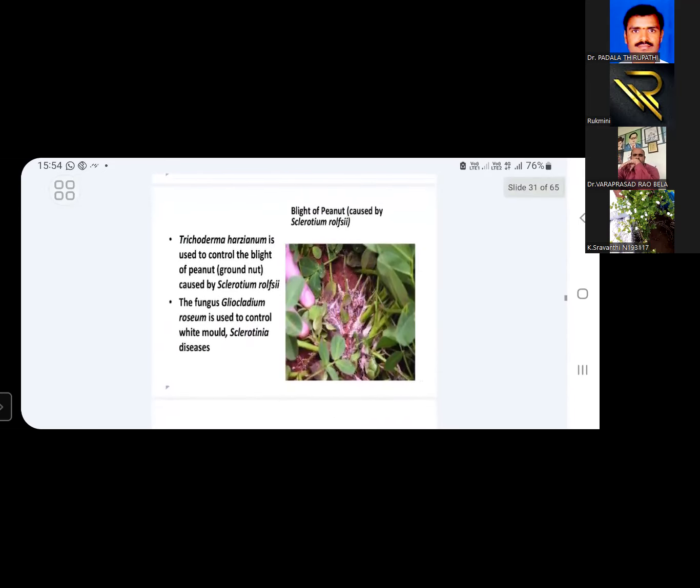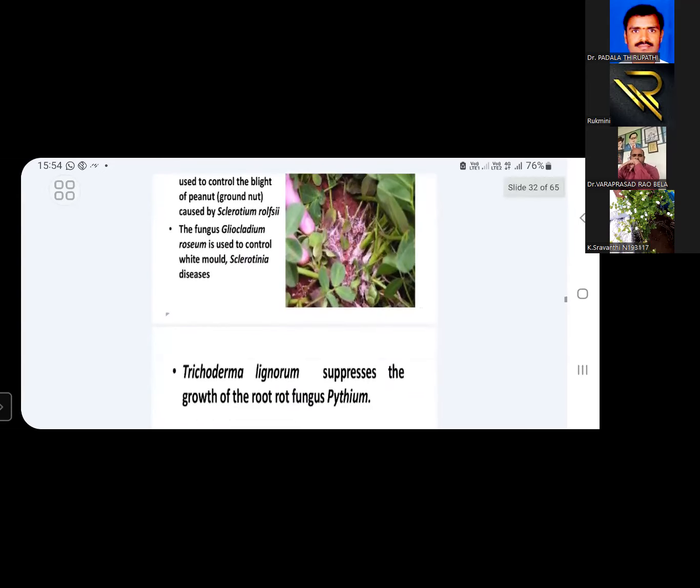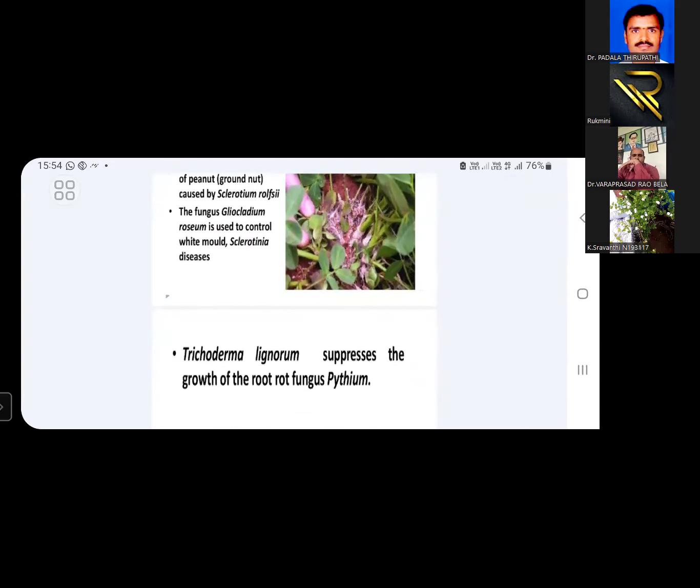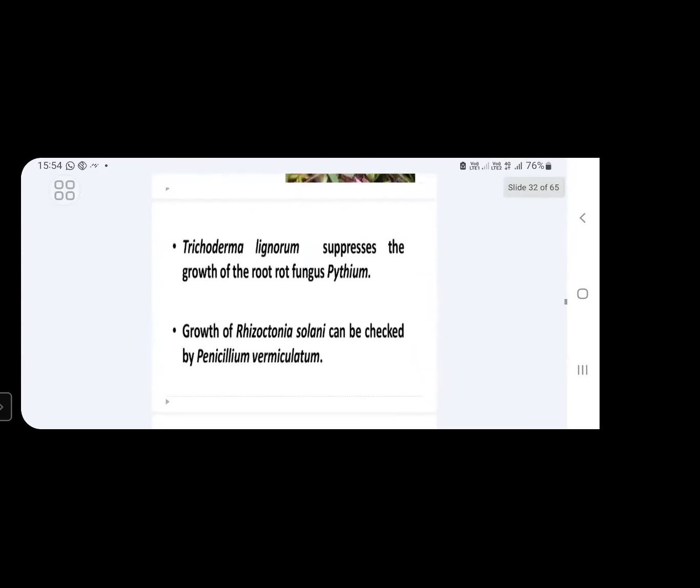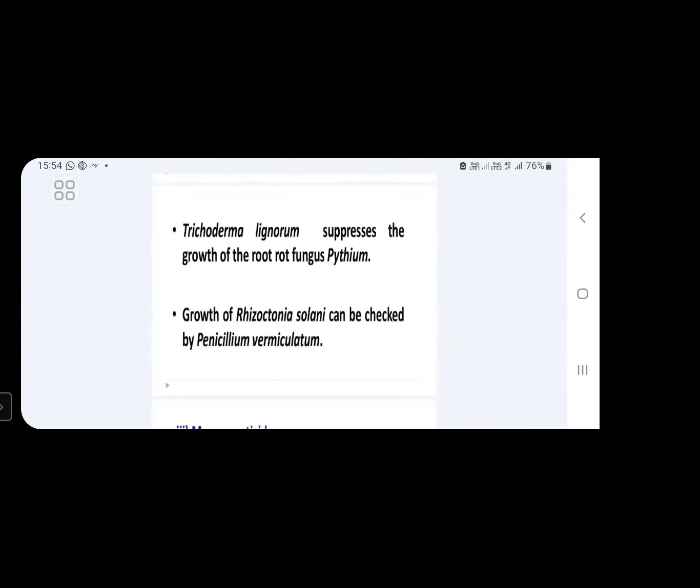Next, the fungus Gliocladium species, which is used to control white mold disease and Sclerotinia diseases. So like this, different fungal species are used to control different types of pests which cause losses to the farmers. Next, Trichoderma lignorum. This will suppress the growth of the root rot fungus Pythium. One fungus called Pythium causes root rot disease.